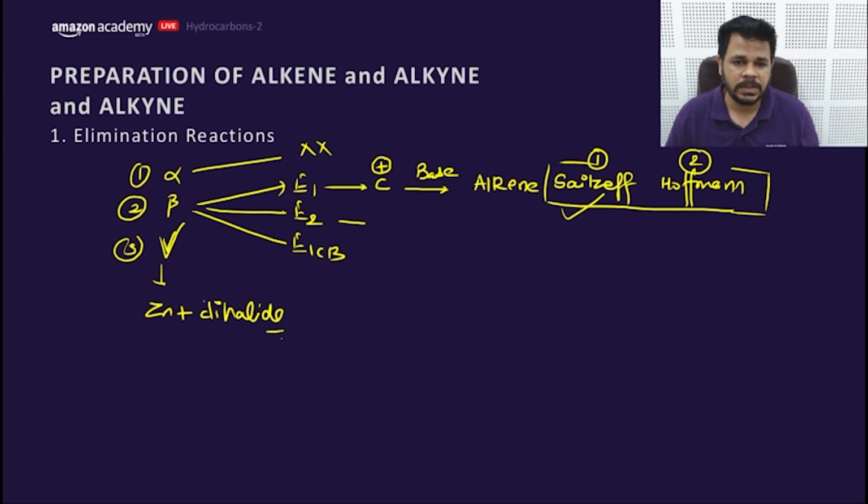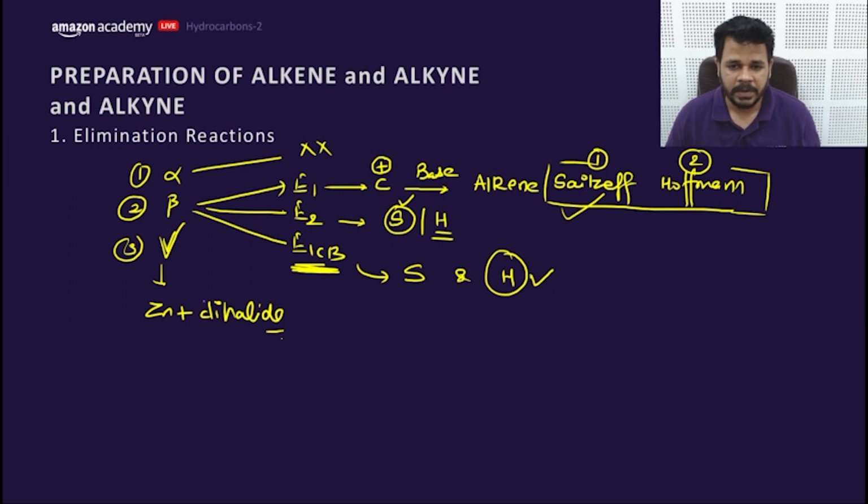The next one is E2, which also forms 2 types of alkenes, Saytzeff and Hofmann. We will discuss the mechanism here. The Saytzeff would be better or major. The last one is E1CB, and here in case of E1CB, interestingly, Hofmann would be the major product. Hofmann would be the major product, my dear friends.